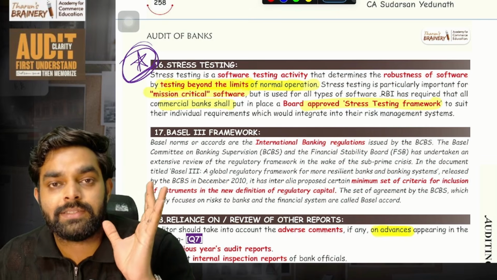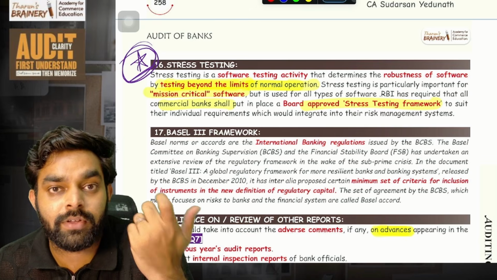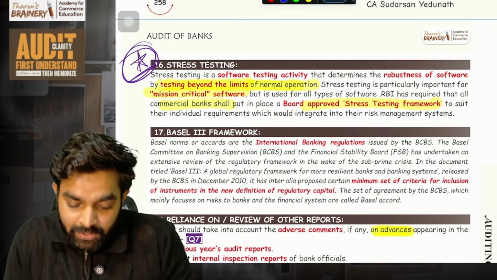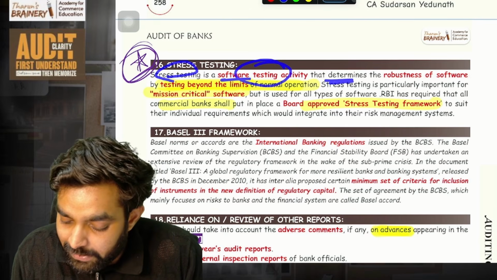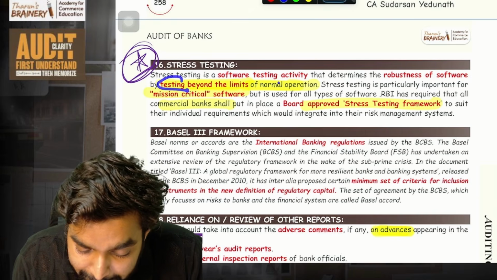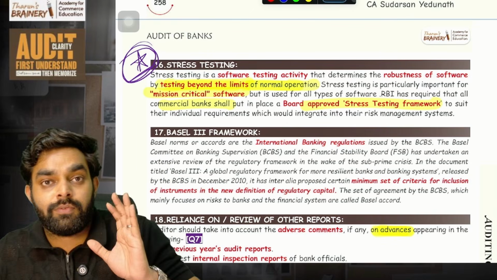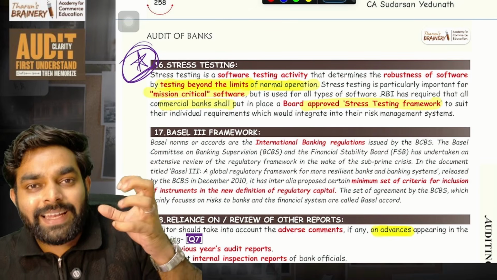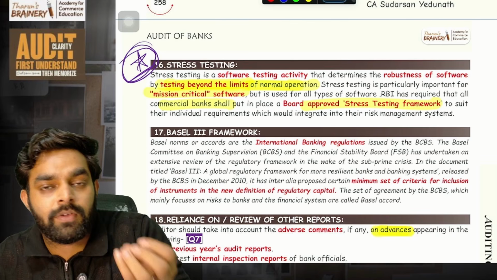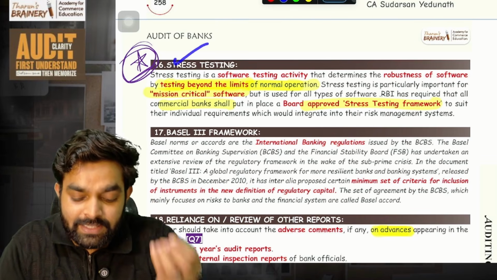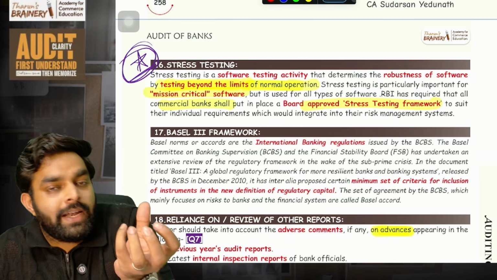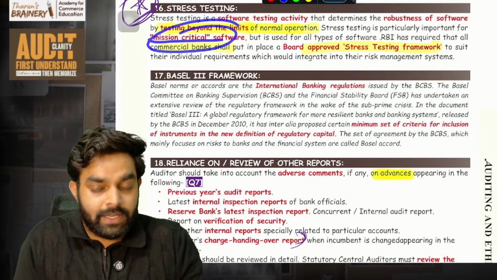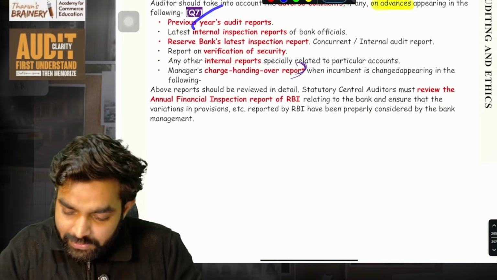That is the bank's software testing. Important, mission critical softwares will be there in the bank. You will test whether that software can handle more stress, that is, more data at a time. Stress testing is a software testing activity that determines the robustness of the software by testing beyond the limits of normal operation. Normally, that software can handle only 1000 customers at a time, but we put in 1200 customers to see whether, if some extra demand comes one day, the software will collapse. How much extra data can the software handle at a time? That's it. Simple. It is basically done for mission critical softwares. Then these things, just read, very easy.